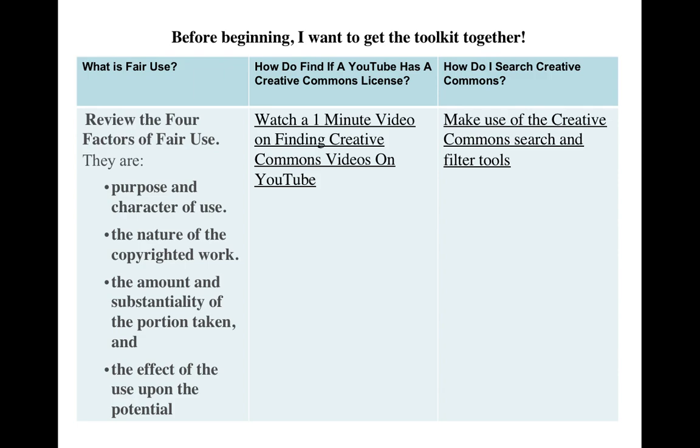Before beginning, I want to get the toolkit together. I want to remind myself that fair use is based on the following 4 factors: the purpose and character of the use, the nature of the copyrighted work, the amount and substantiality of the portion taken, and the effect of the use upon the potential.